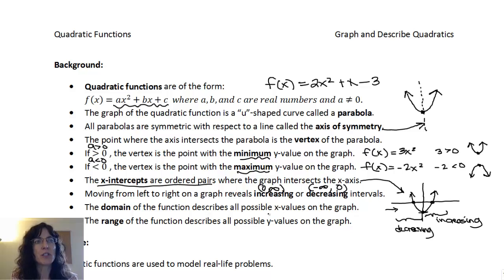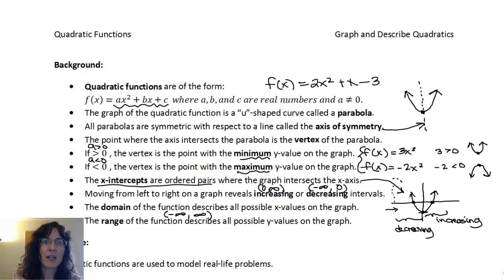The domain of a function describes all the possible x values on the graph. So if I'm looking at a graph, I'm trying to decide what x values could I use to plug into this function. And the function is going to have a form something like this, one of those two. And so I know that I can plug any value in for x, and I would be able to eventually track up to a point where I hit something that was on my graph. So the domain for this function that I drew to the right is going to be negative infinity to positive infinity. And the range, remember that describes all the y values that are possible for my graph.